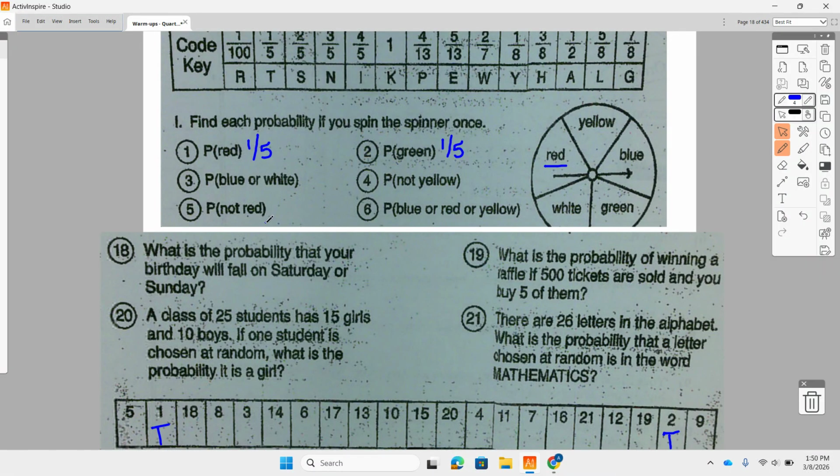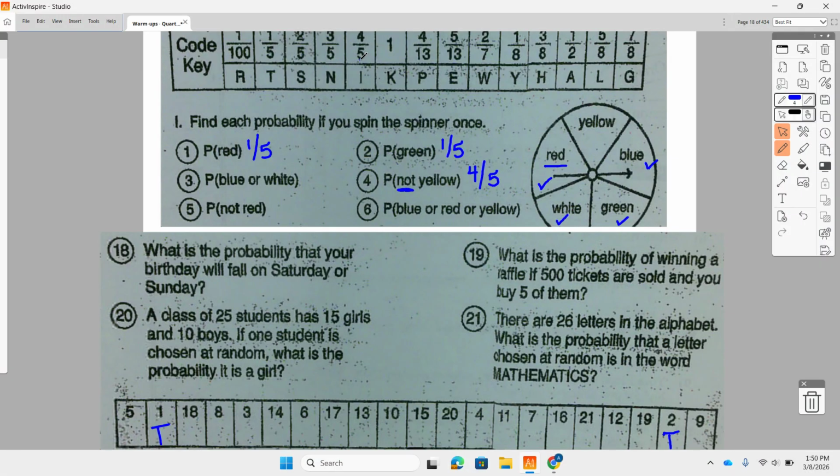Okay, let me pick one that is going to require you to possibly simplify. Let's see, well, those are going to be down here. Let me do one more on this part. All right, how about not yellow? Not yellow, so that would be blue, green, white, or red. So 4 out of 5 chance.